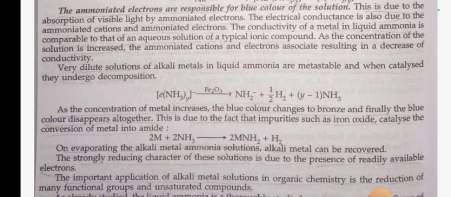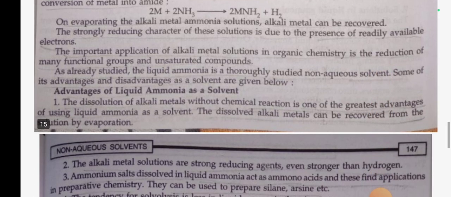On evaporating the alkali metal ammonia solution, the alkali metal can be recovered. The strongly reducing nature of this solution is due to the presence of readily available electrons. The important application of alkali metal solutions in organic chemistry is the reduction of many functional groups and unsaturated compounds.